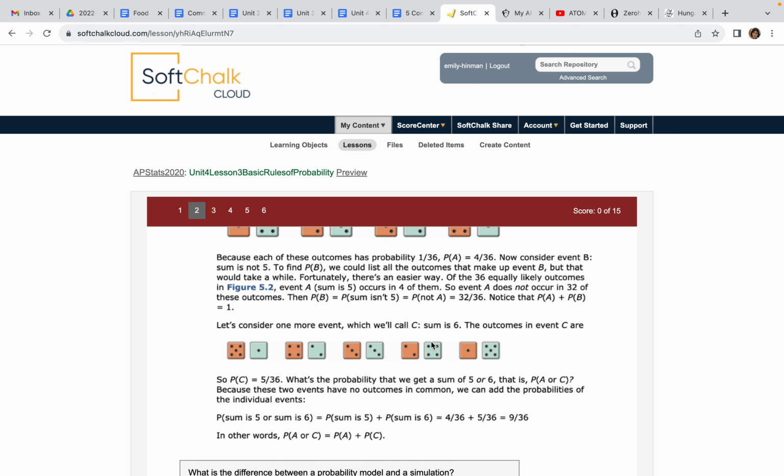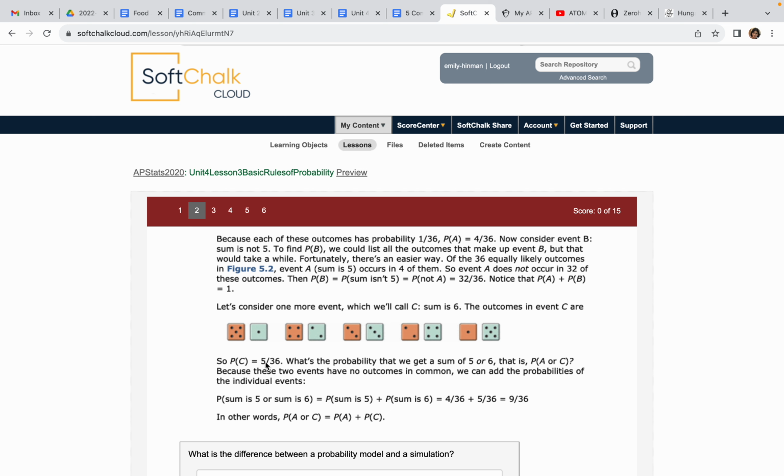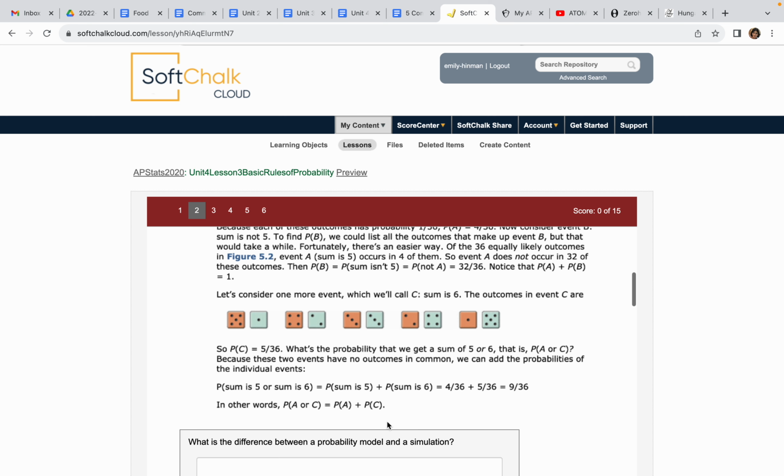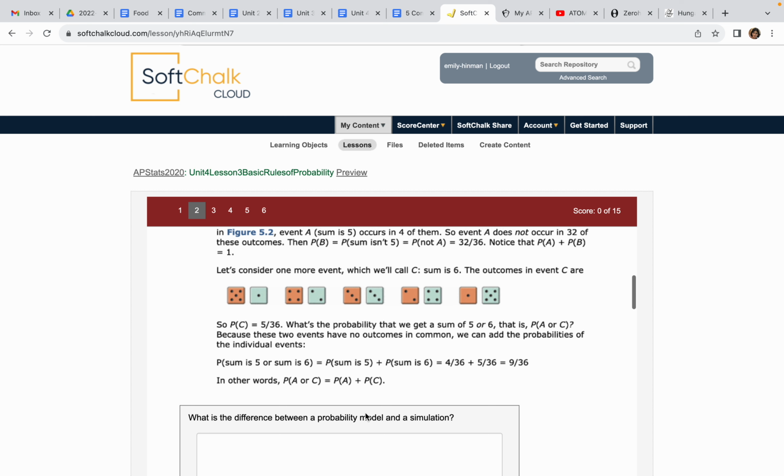All right, let's think of another event. Let's call it C. The event C is when these 2 dice add up to 6. So there's 1, 2, 3, 4, 5 ways the event adds to 6, or 5 out of 36, and we can't simplify that. What is the probability we get a sum of a 5 or a 6? That's A or C. Well, that's going to be the probability of getting a 5, which was 4 out of 36, and then the probability of getting a 6 was 5 out of 36, so one or the other would be 9 out of 36. So that's how we're adding it.